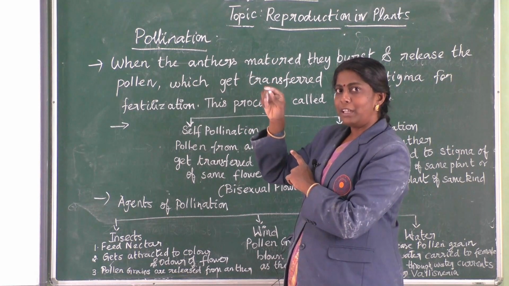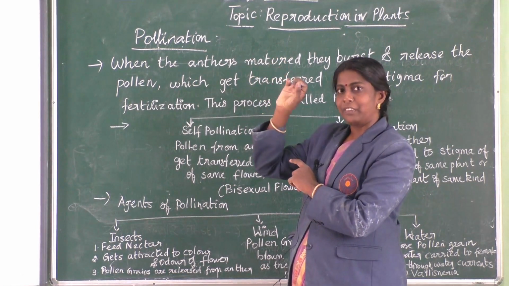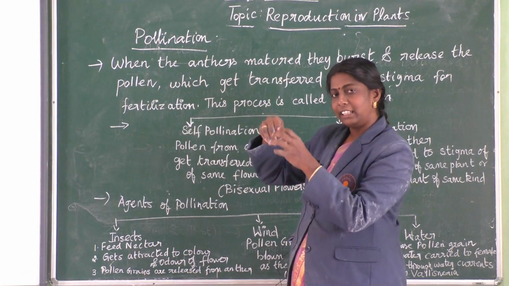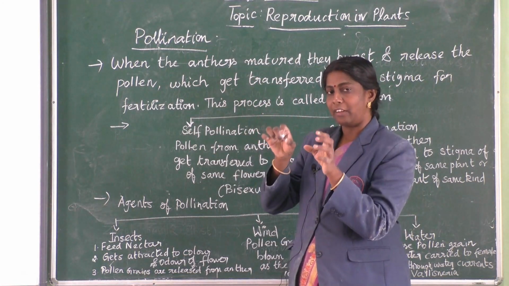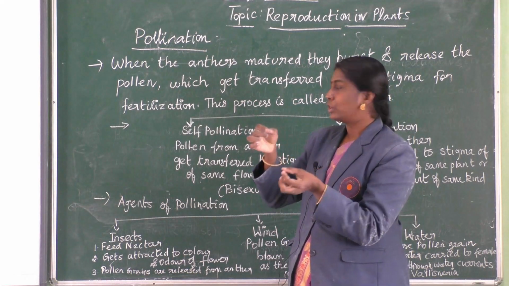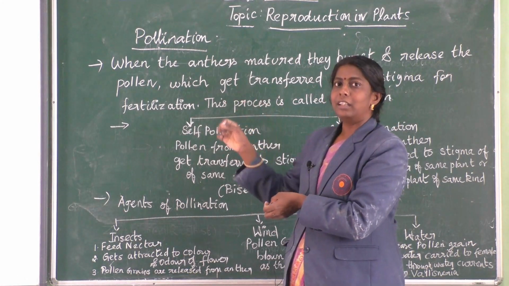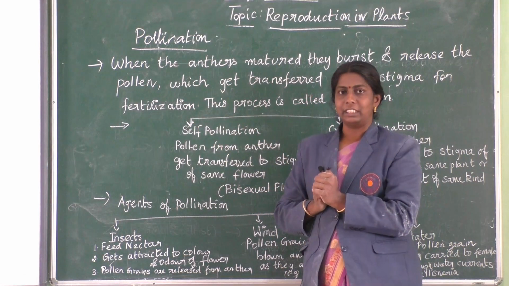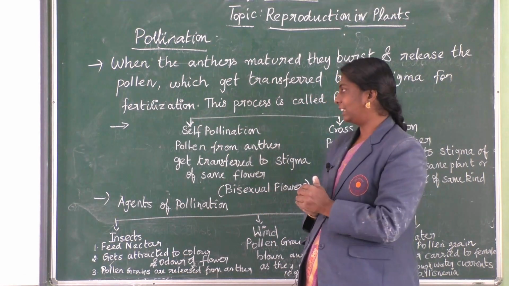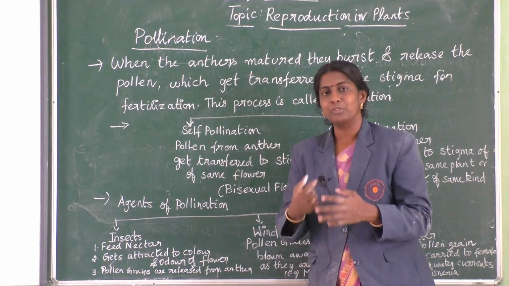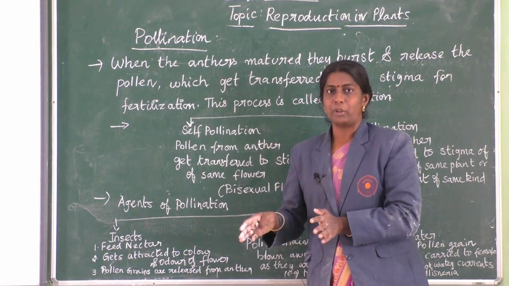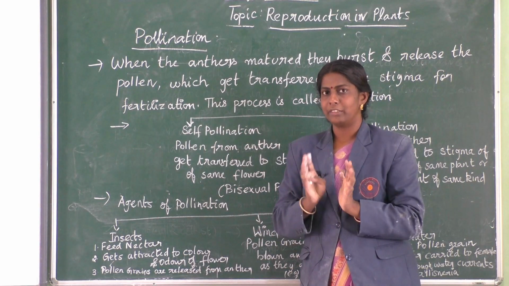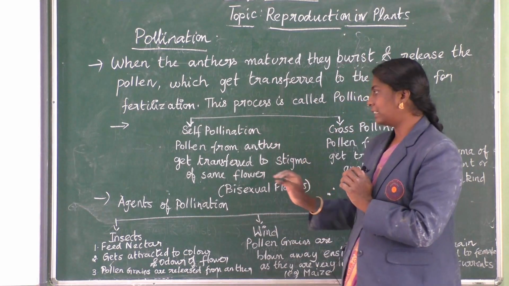Style, stigma, do you remember? Stigma is the top lobe structure. The pollen is transferred to the stigma, and then it passes inside. Inside, you have ovules, and the egg is there. So when they fuse together, fertilization starts. This process is called pollination. Basically pollination is of two types, self pollination and cross pollination. What is the difference here? You are going to see.